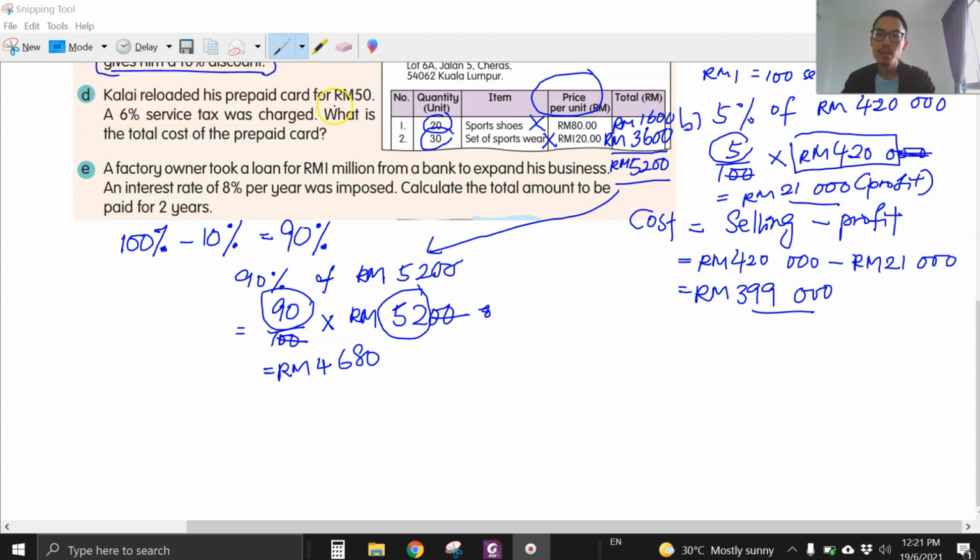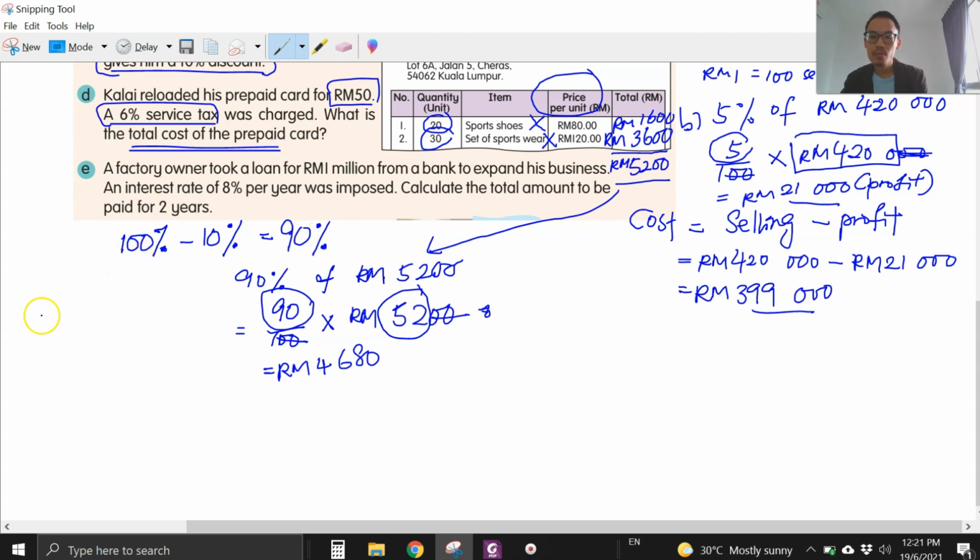Question D. Kalai reloaded his prepaid card for 50 ringgit. 6% service tax was charged. What is the total cost of the prepaid card? So you have to pay 50 ringgit for the prepaid card, and you have to add another 6% of service tax, and then find the total cost.